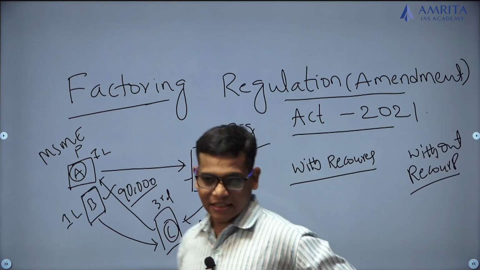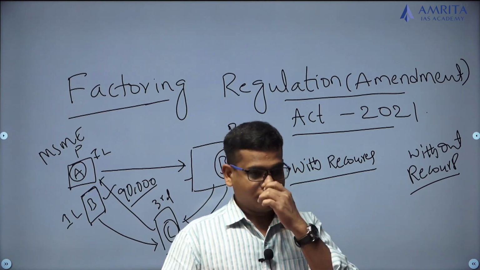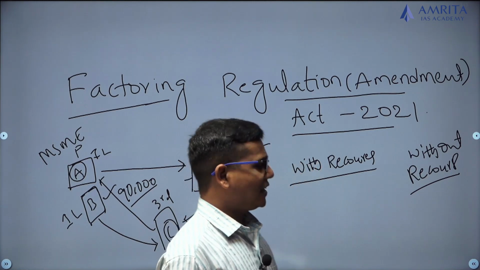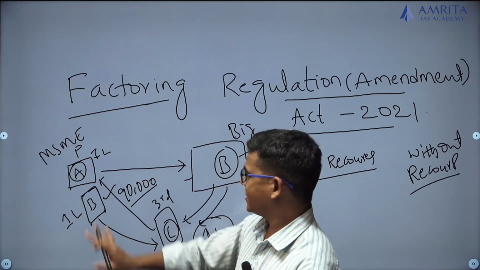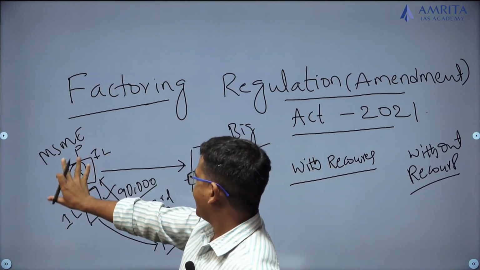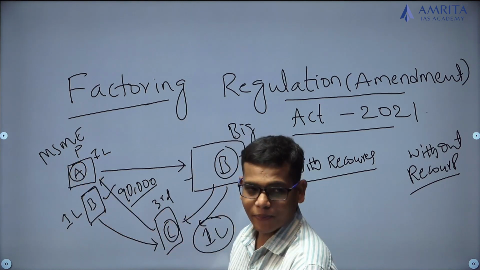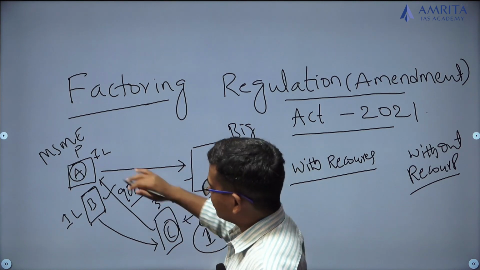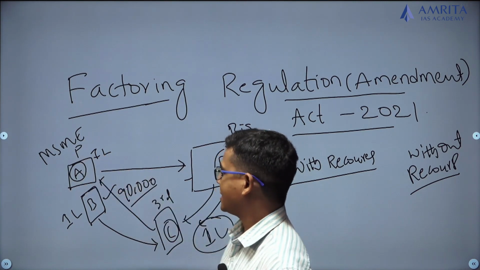The difference is something like this. If it is with recourse, what will happen is, this company A has sold the trade receivables to the factor C at a discounted rate of 10,000 rupees, and he paid 90,000.